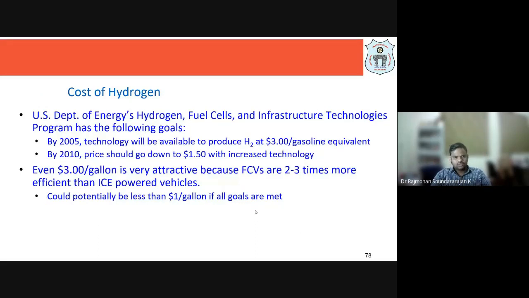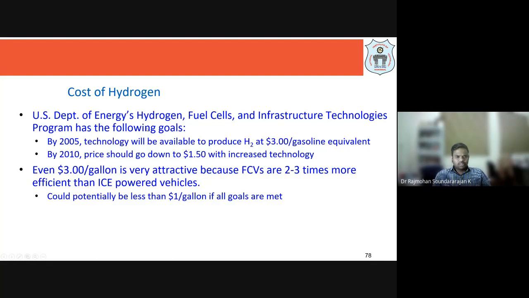So what about the cost? With all these advantages of fuel cell technology, the cost of hydrogen is going to be an issue. We have seen how governments are focusing on reducing the cost. This is the latest news I am sharing with you, one of the current affairs.